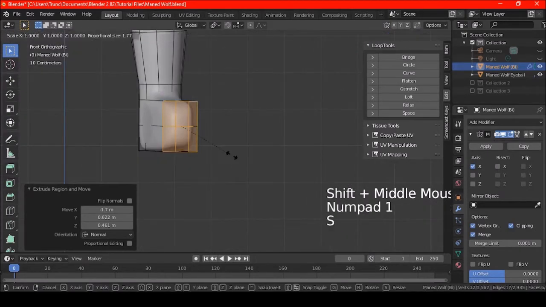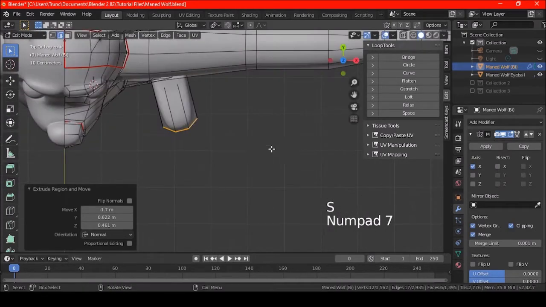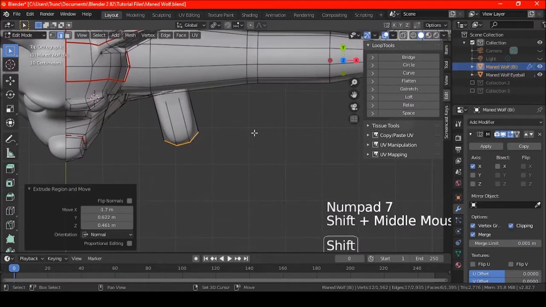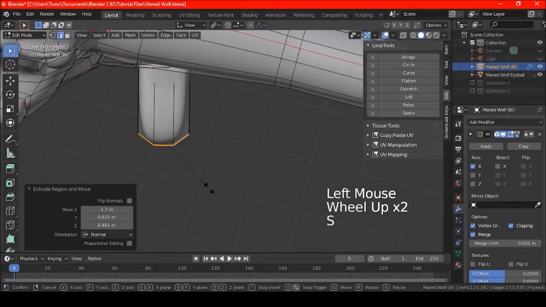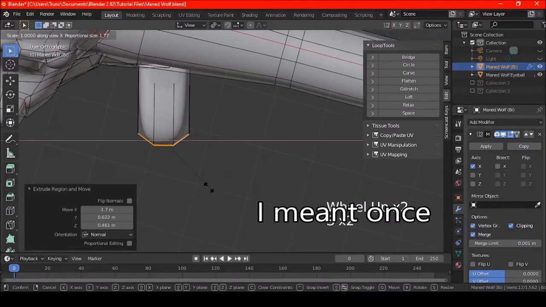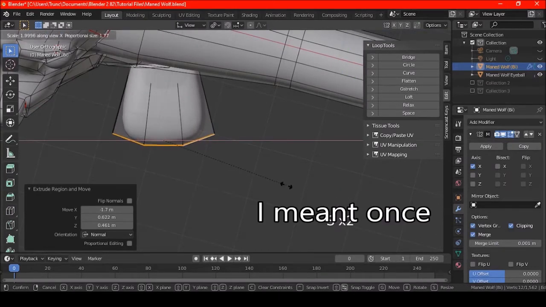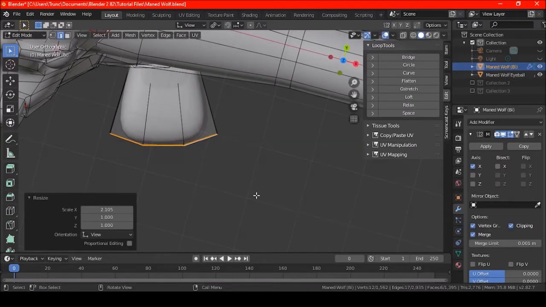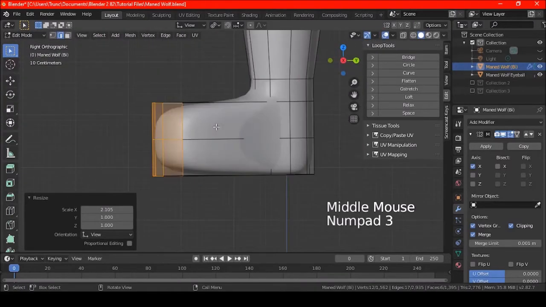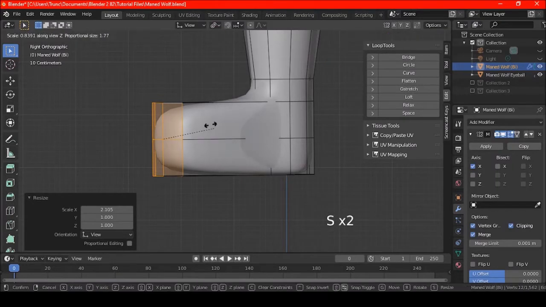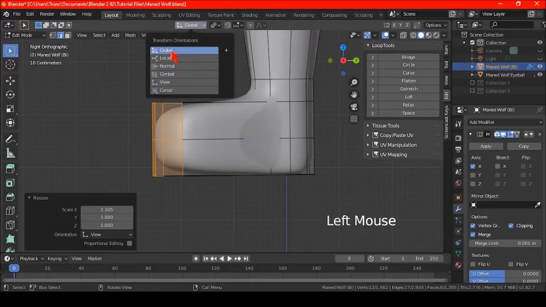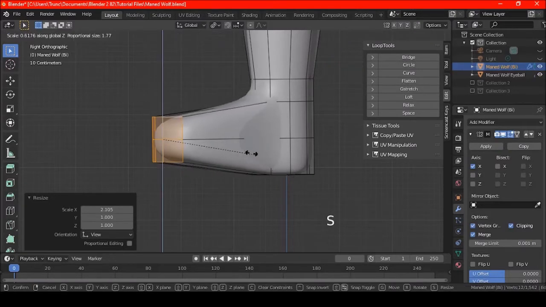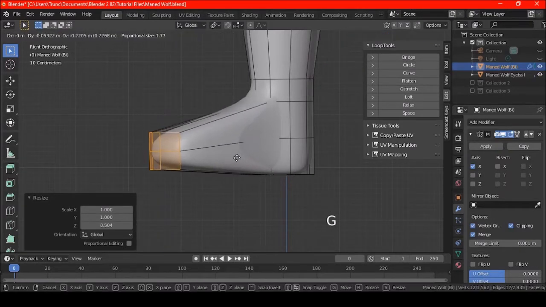So I could just do this. Actually, I want to do this. Go to view again. X twice. And now I can do this. And of course we do this. Wonder why it's not working. Oh, I need to go to global for this. Okay. Go down, and put it over here.